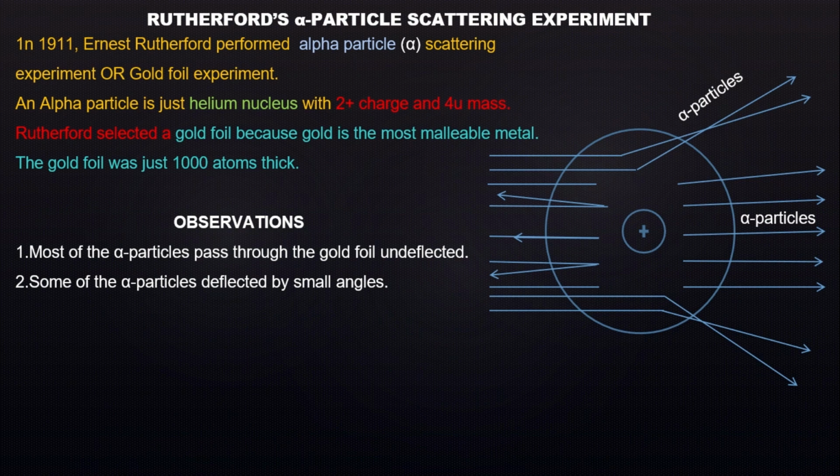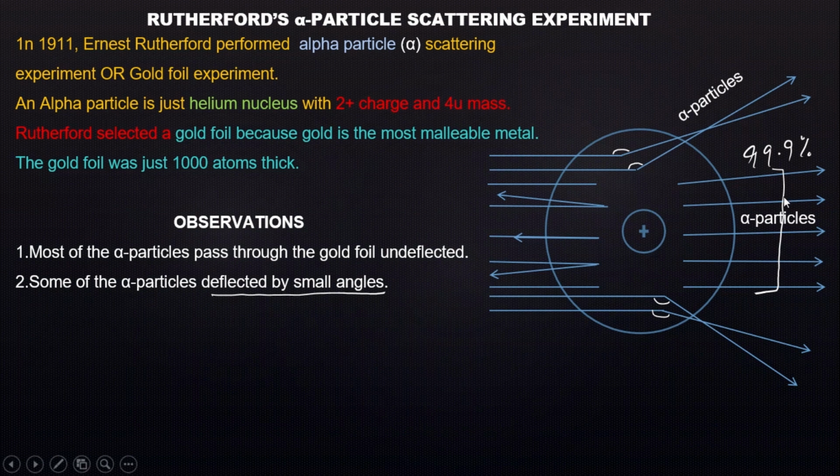Some of the alpha particles were deflected by small angles. Look at these small angles. These are the alpha particles that pass through the gold foil undeflected. They make up about 99.9% of the alpha particles that hit the gold foil. So this is huge.